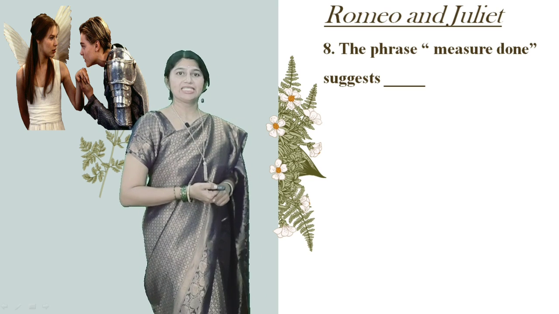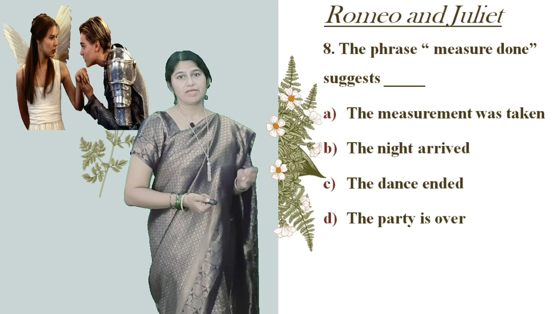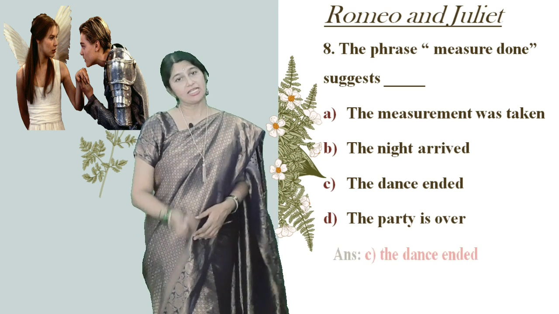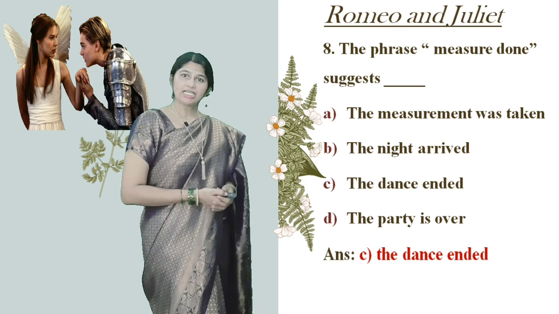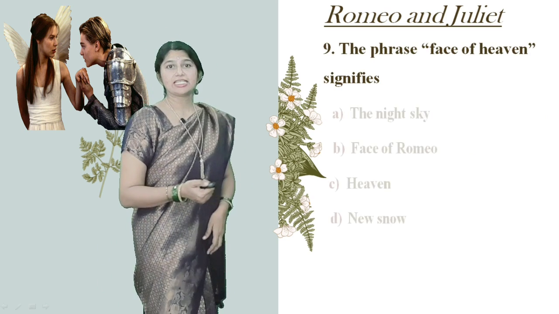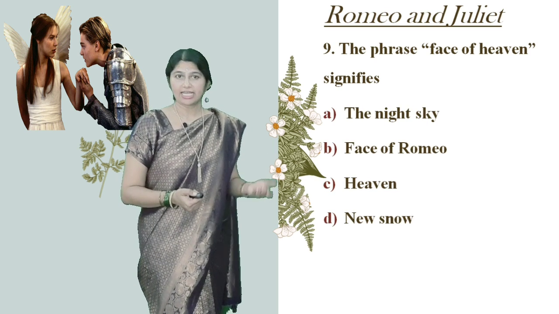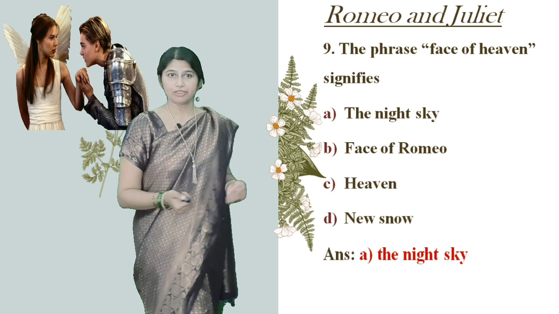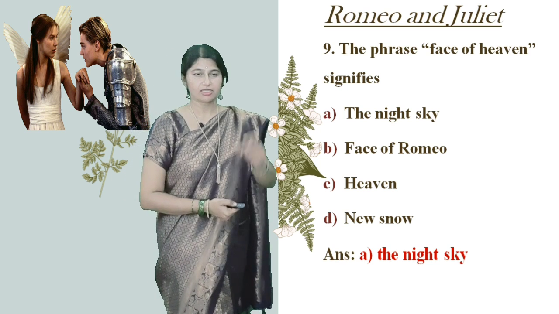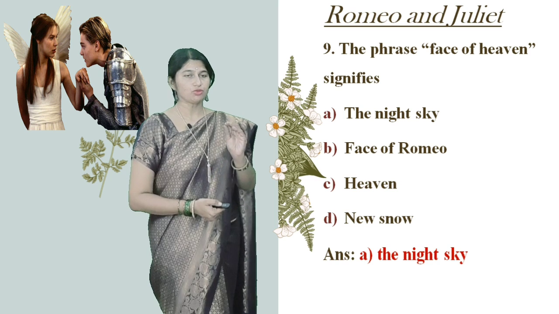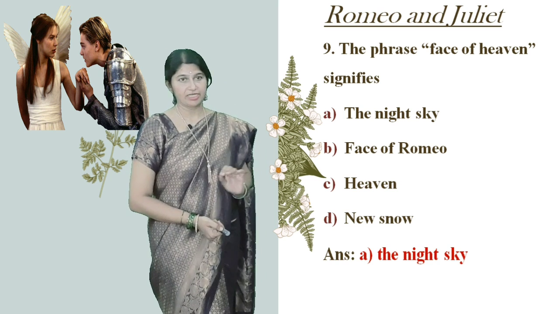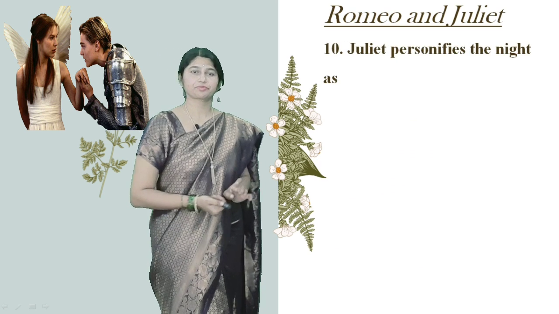Eighth question: the phrase 'measure done' suggests the measurement was taken, the night arrived, the dance ended or the party is over. As I told you earlier, the option is the dance ended. Let's look at the 9th question. The phrase 'face of heaven' signifies the night sky, face of Romeo, heaven, new snow. The answer is the night sky. In this unit there are a number of phrases. You have to know their meanings and remember them. They are very important from the exam point of view.